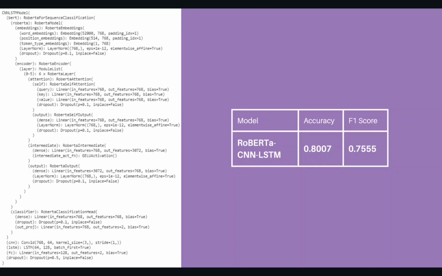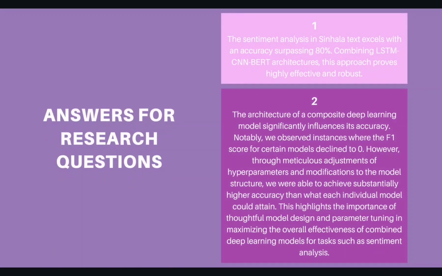Now, as we come to the end of the video, it's time that we answer the research questions addressed in the beginning. First, how can we effectively forecast sentiment in Sinhala text using machine learning and deep learning techniques? As seen in numerous models of machine learning and deep learning throughout this video, it can be said that sentiment analysis in Sinhala text excels with an accuracy surpassing 80% when combined with LSTM, CNN, and BERT architectures. This approach can be said to be highly effective and robust.